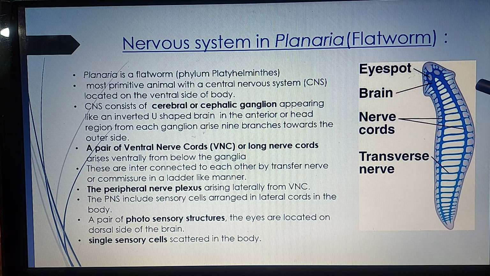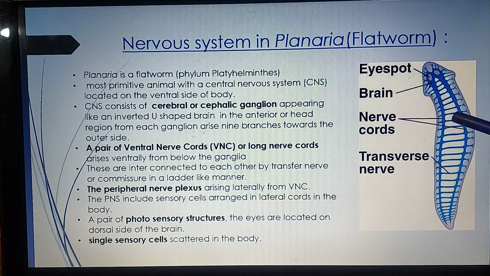These include sensory cells arranged in lateral cords. Now here you can see a pair of photosensory structures or eye spots. Now this is surely an advanced character than Hydra. Hydra doesn't have any receptor organs, but here in planaria you can see eye spots or photosensory structures which are located on the dorsal side of the brain or cephalic ganglion.